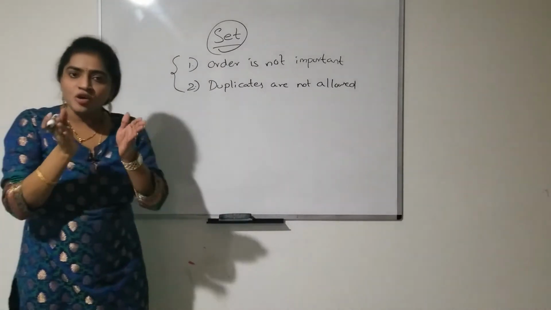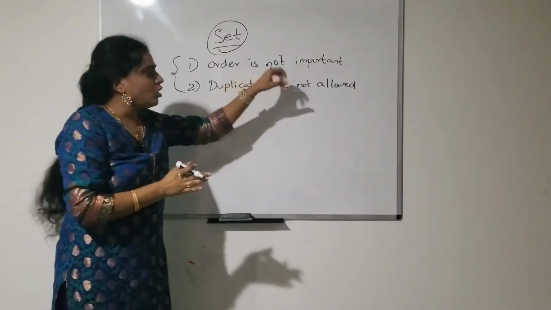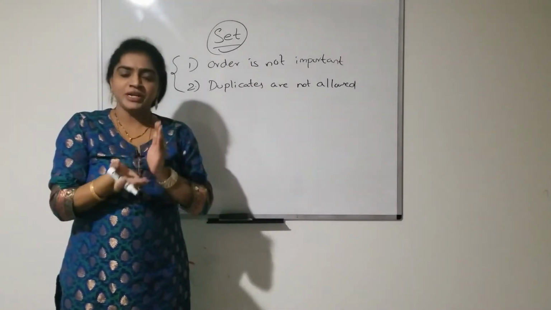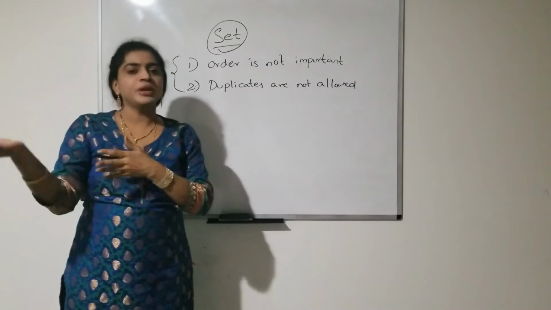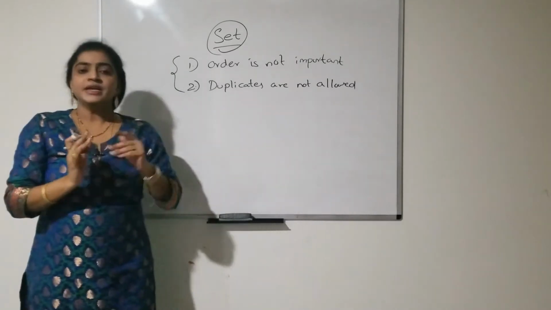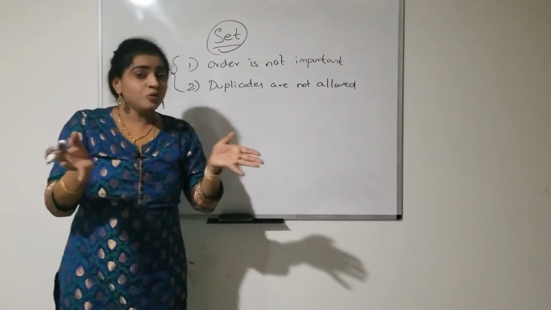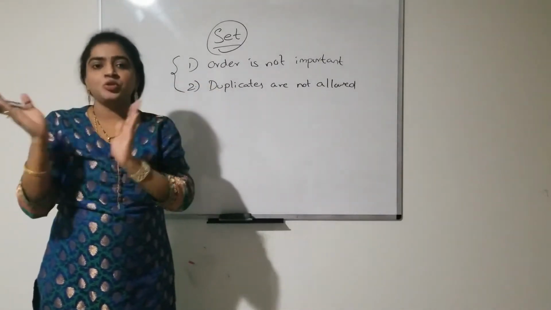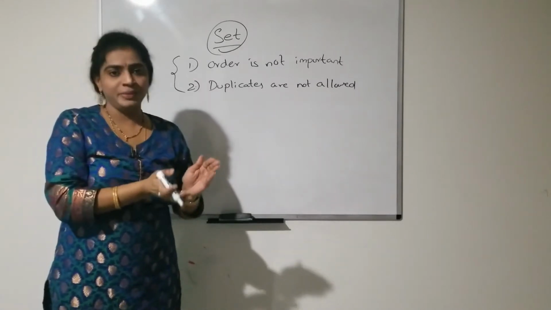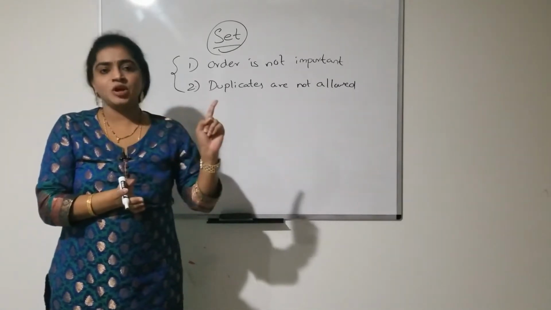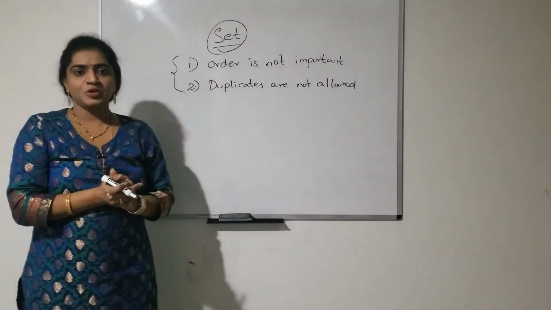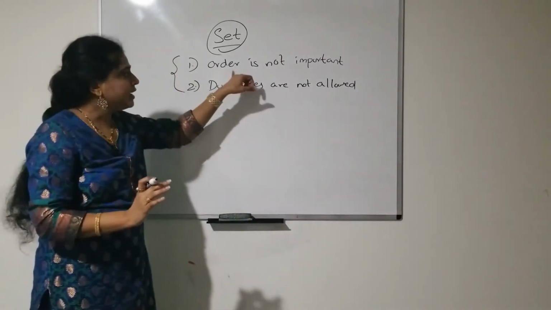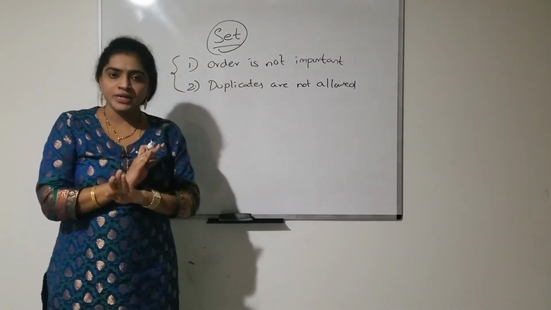Okay, collection of elements in which order is not important. That means in any order the output can be displayed. You can take the input in any order and the output can be in any order. Okay, consider list. How you are inserting the elements into the list, in the same order those elements will be stored in the memory and in the same order the output will be displayed. But such a guarantee is not given in set. That guarantee I am not going to give in set data type because here order is not preserved. Insertion order is not preserved.